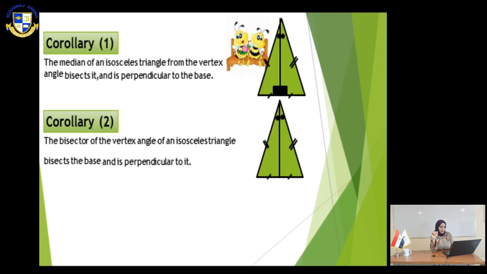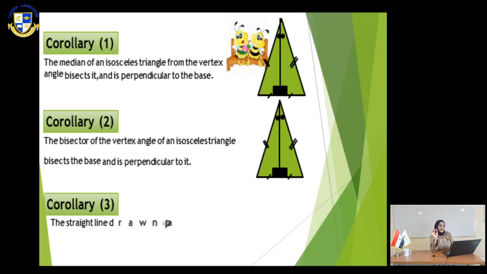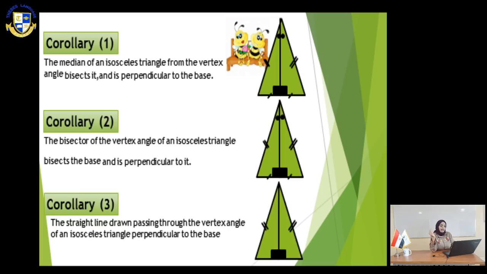Number 3, the straight line drawn passing through the vertex angle of an isosceles triangle perpendicular to the base bisects the base and the vertex angle. If we have a straight line drawn passing through the vertex angle of an isosceles triangle and perpendicular to the base, it bisects the base and the vertex angle.